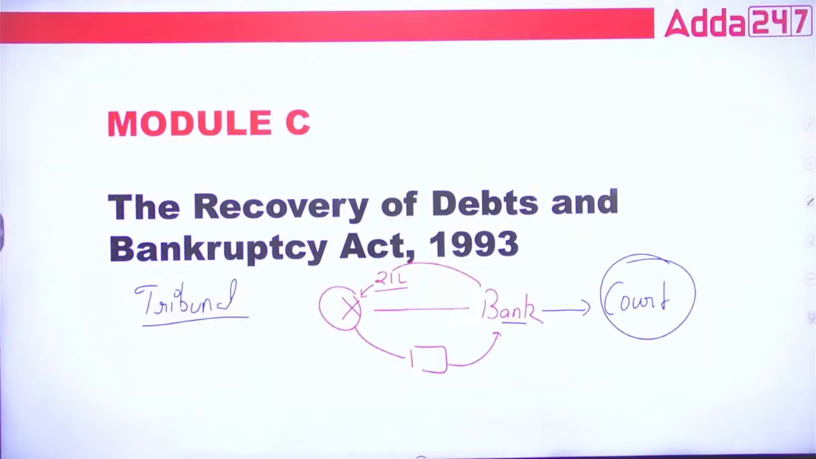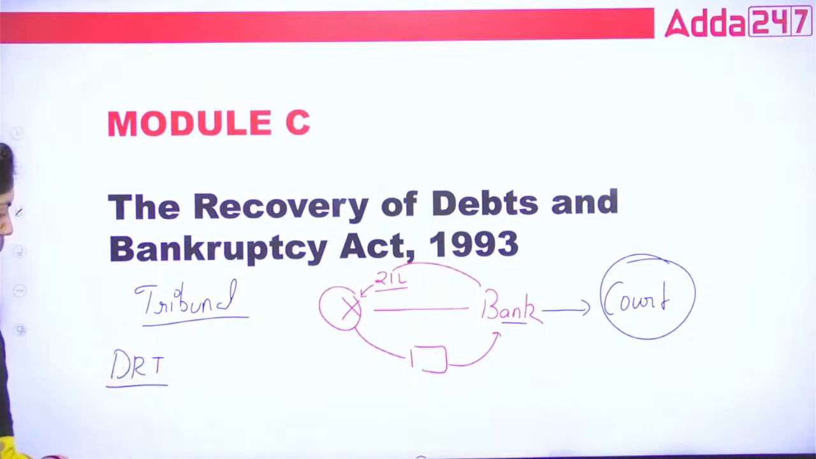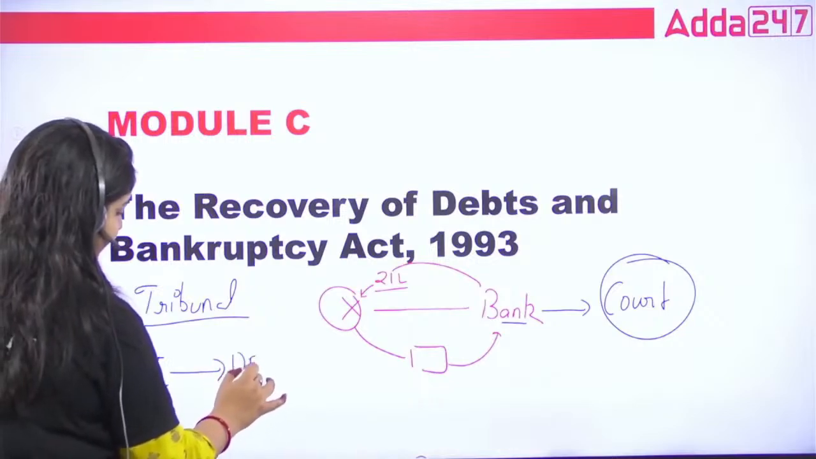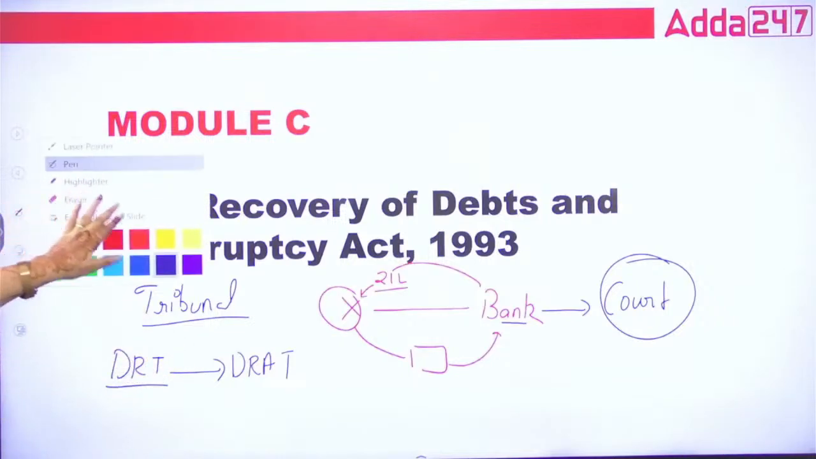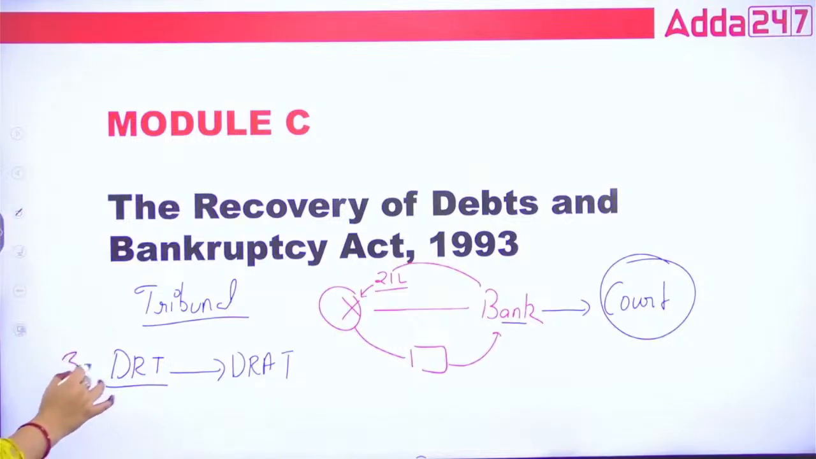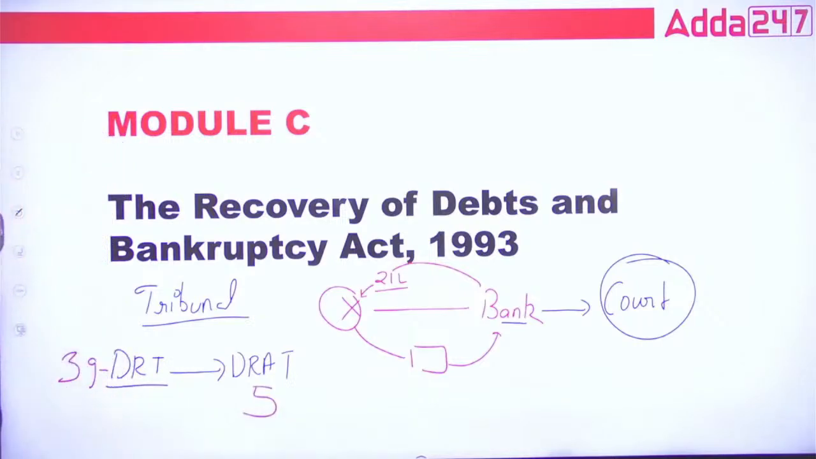That special tribunal's name is DRT, Debt Recovery Tribunal, and its appellate tribunal is DRAT. It means suppose we are not satisfied with the DRT, we can easily go to the DRAT. There are in total 39 DRT and 5 DRAT in India. How many? 5 DRAT in India. Okay, so one by one we will study the definitions of this act. Now first of all, the first definition.